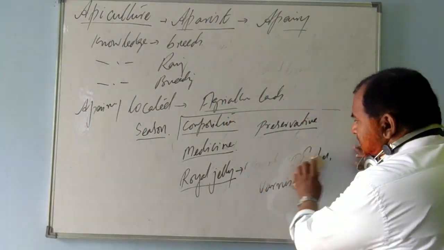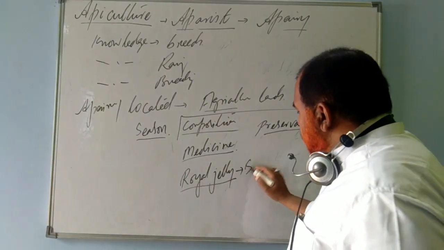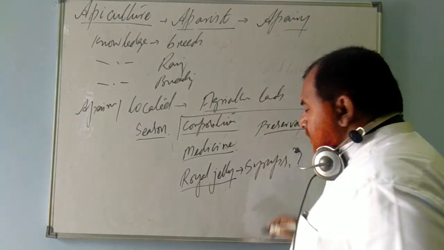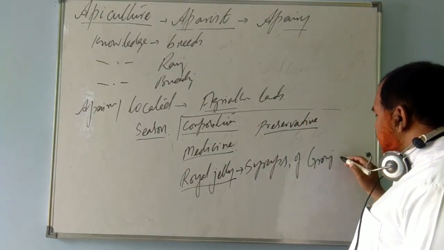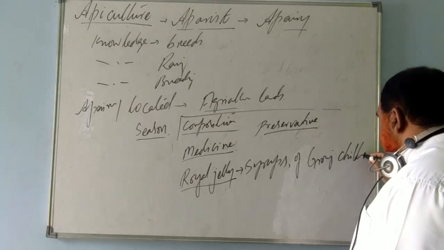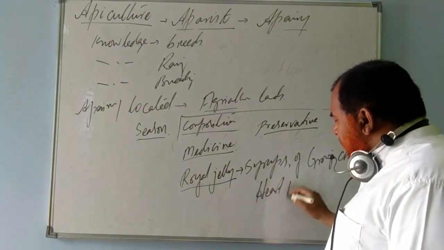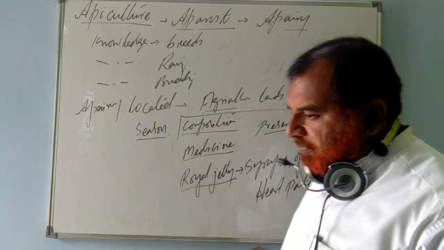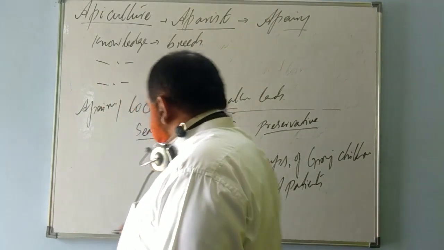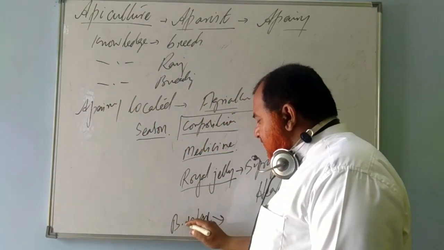Royal jelly of honey is used in syrups for growing children, pediatric syrups, right? And also in syrups used for heart patients, because it clears the blockage of the veins. Then wax, I was talking about this, what we call beeswax, right?